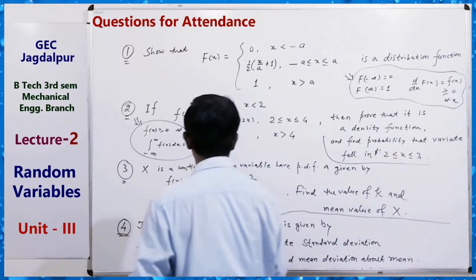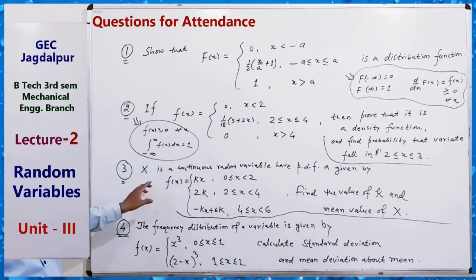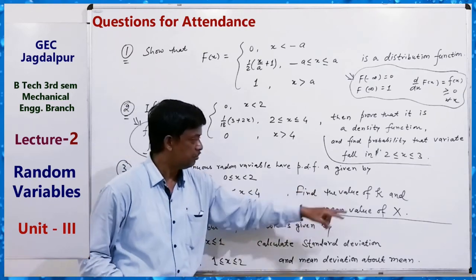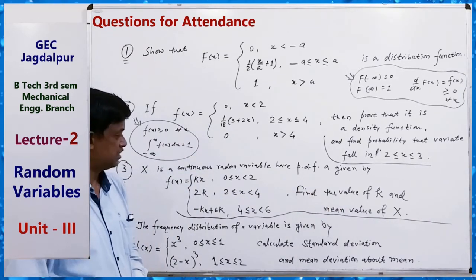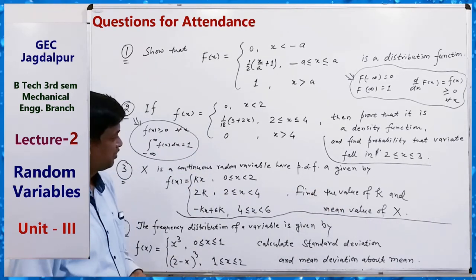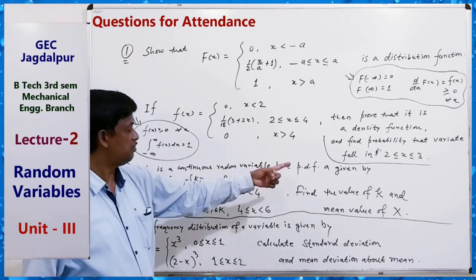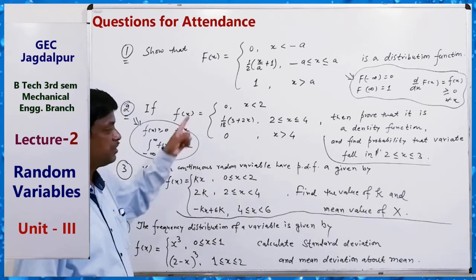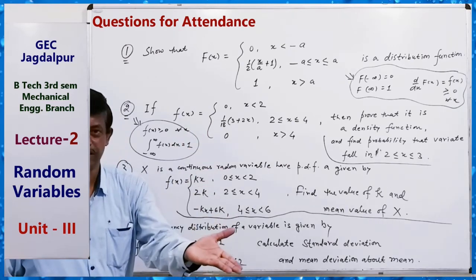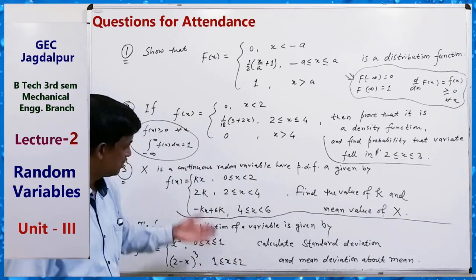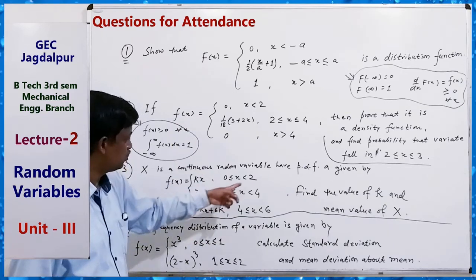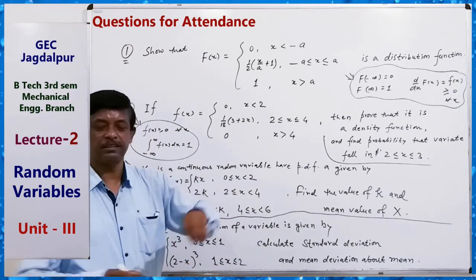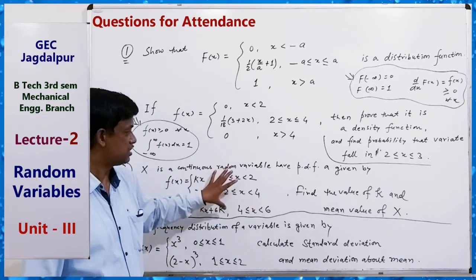Now, question third. Find the value of k and the mean value of x. So you can do it. A continuous random variable having this PDF. So the integral from minus infinity to infinity of f(x) dx equals 1. By taking this condition, you divide into 3 parts, 0 to 2, 2 to 4, 4 to 6, integrate and solve it.